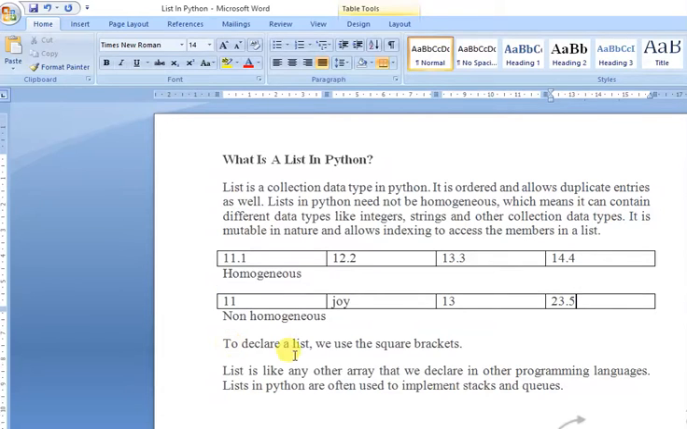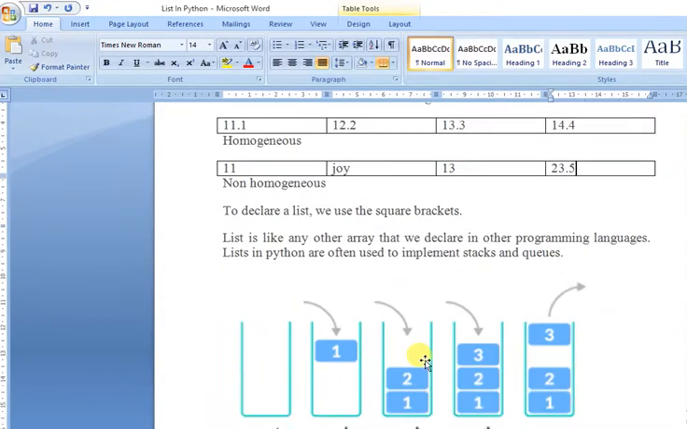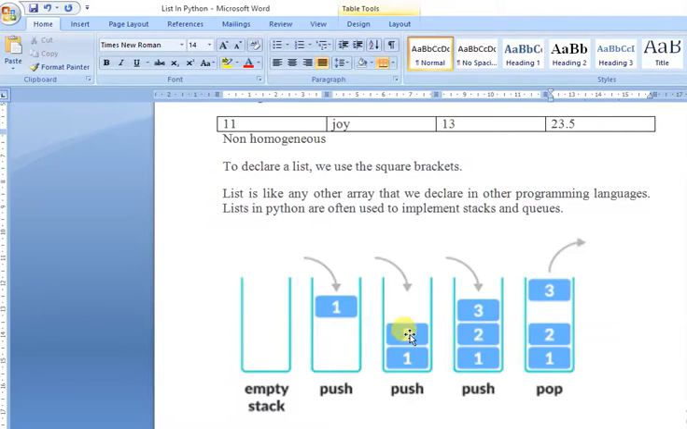To declare a list, we use the square bracket. Definitely I will show you within a few minutes how to declare a list. So what is the purpose of this list? With this list we can do lots of functions, like we can implement stacks, we can implement queues, all these kinds of things.